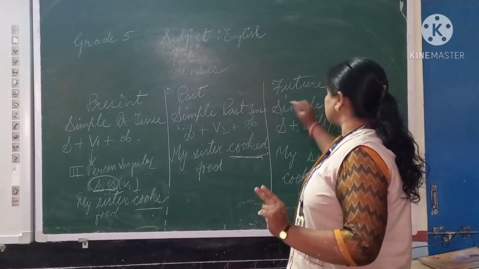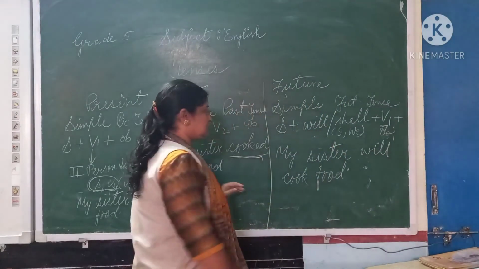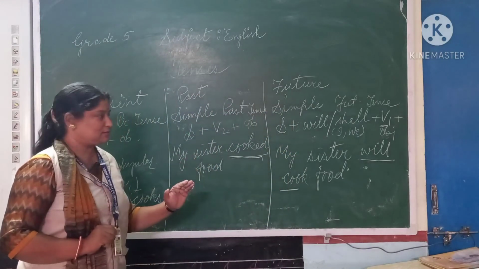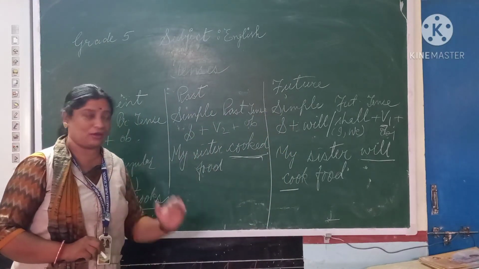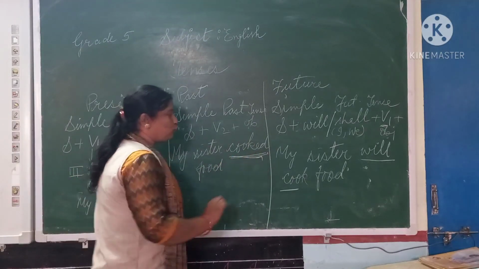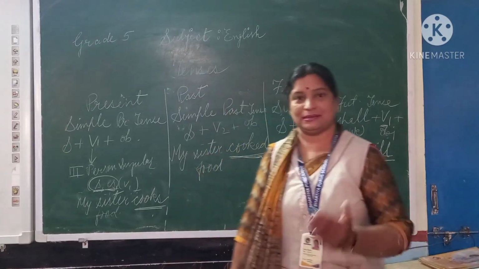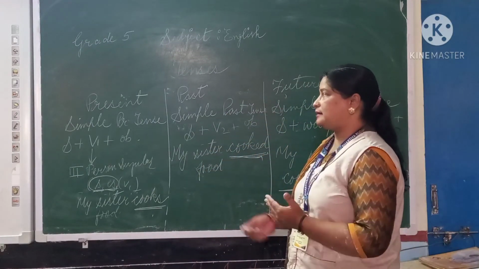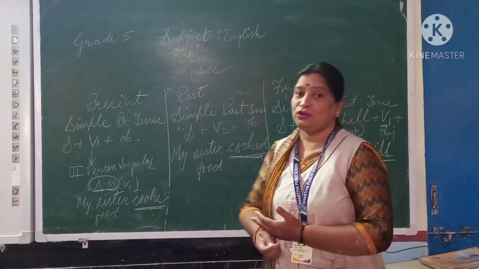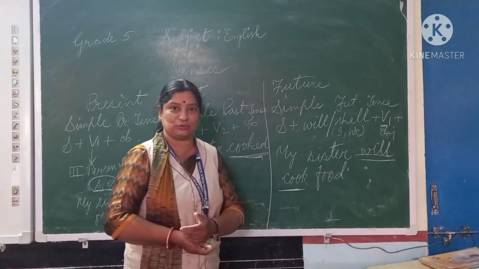So the next, simple future: my sister will cook. This we will change only and only. So it means my smart students have observed that only and only we are changing the form of verb in a sentence to show the different tenses. This is the first kind, that is simple present, simple past and simple future. This we did today. Okay, so tomorrow we will do the rest of the tenses.